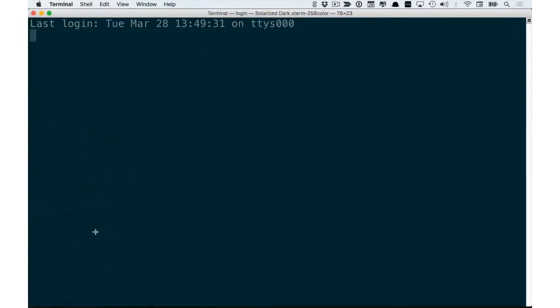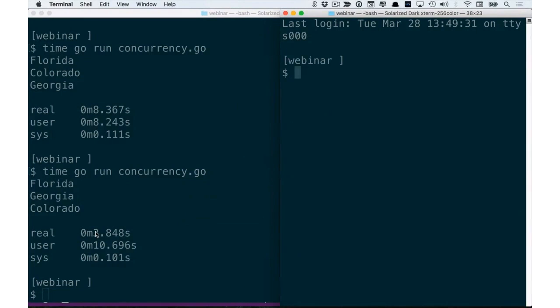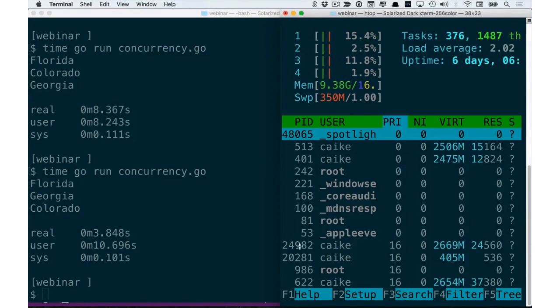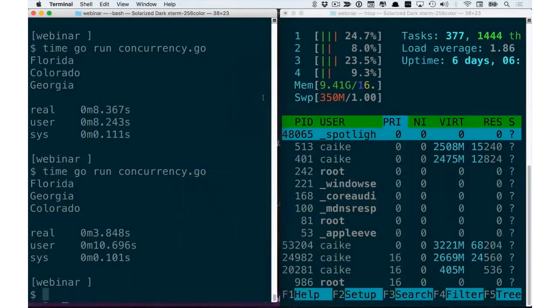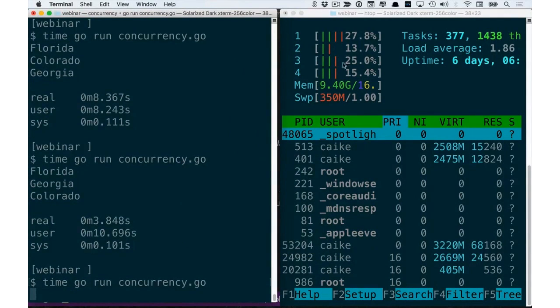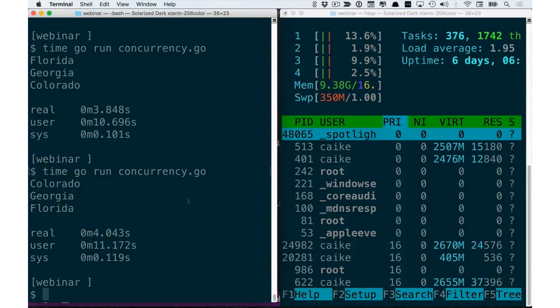Now, here's one thing that's really cool. I'm going to run a program called htop, which shows all the processes running on my machine, as well as the consumption of each core. And you can see here I have 4 different cores on my machine. Now, when I run my program, we can see that all the cores are running, and our program takes about the same time, 3.8 seconds, 4 seconds, around the same time. By default, Go uses all the available CPUs on the machine.